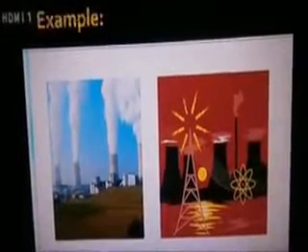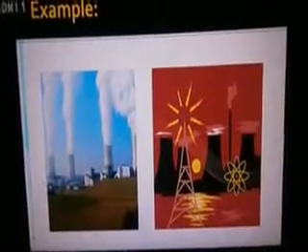Nuclear energy. The energy released during nuclear fission or fusion, especially when used to generate electricity. These are the examples.